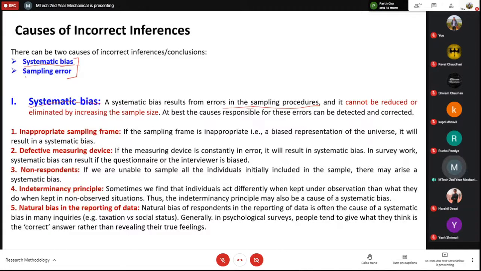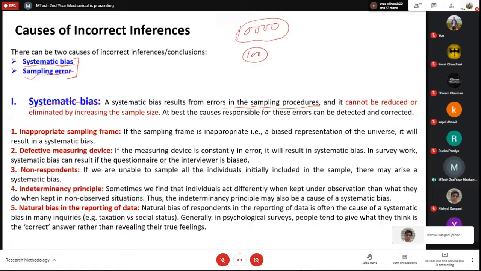The sampling error is something which you can remove by increasing the size of the sample. For example, if there are 10,000 people and I have to take a sample of like 100 people, it is possible that the 100 people cannot represent the entire population of 10,000, depending on the characteristics or the further strata within these 10,000 people.